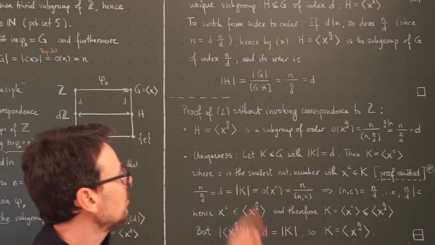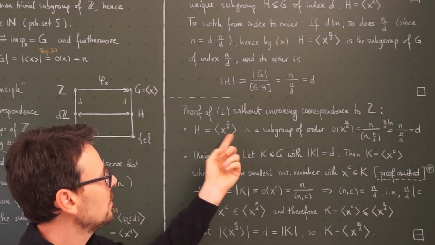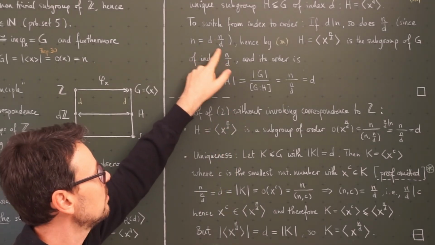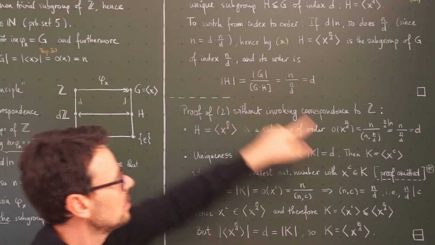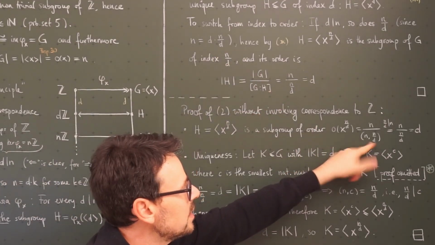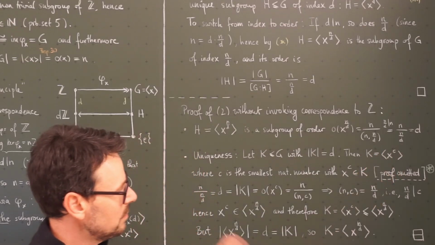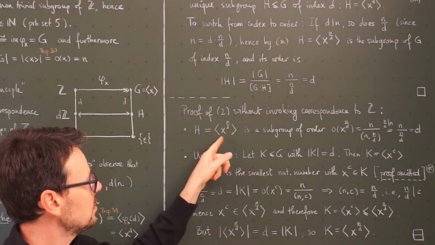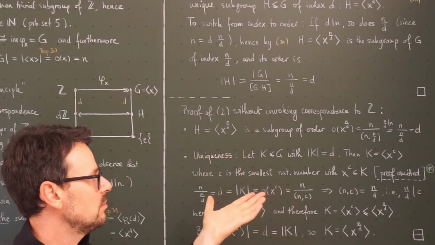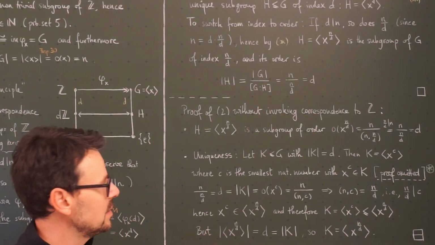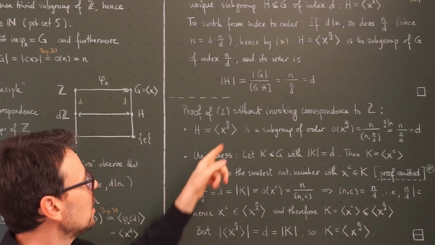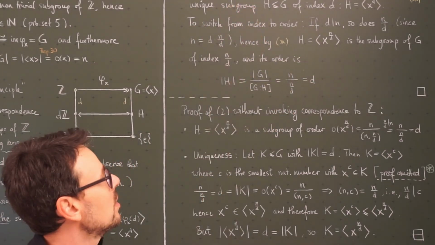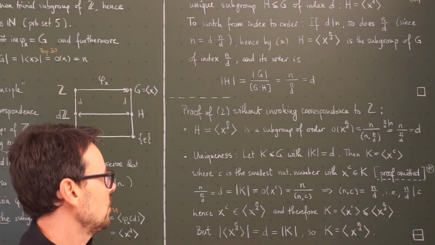But if D is a divisor of n, then so is n divided by D, simply because of this equation here, and this being a natural number. So the greatest common divisor is just this guy himself, n divided by D. So this simplifies to D. So this cyclic subgroup has exactly order D. So this proves that there is a subgroup of order D, and here we clearly see its generator. We also arrived at this result, but with a more abstract reasoning.